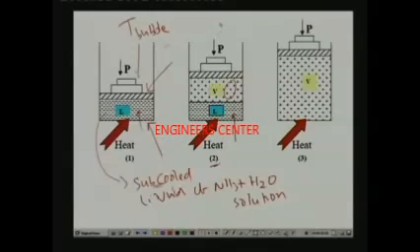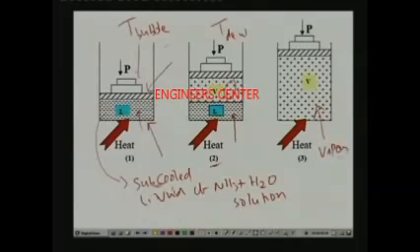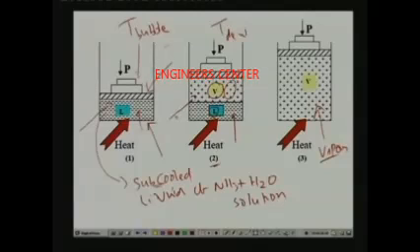That means at a particular temperature, let me call it T dew point, the last liquid droplet evaporates. Further heating will simply result in superheating of the vapor. So here you have vapor, here you have the subcooled liquid, and here you have a two phase mixture consisting of vapor and liquid.